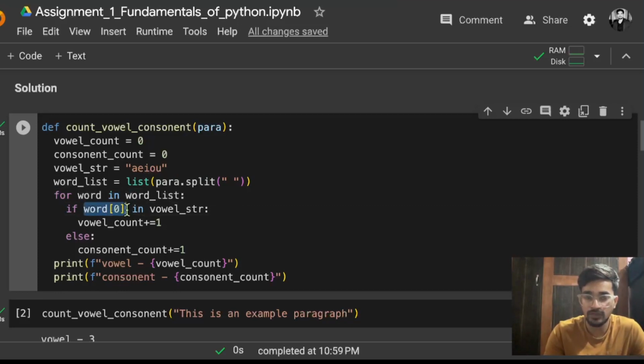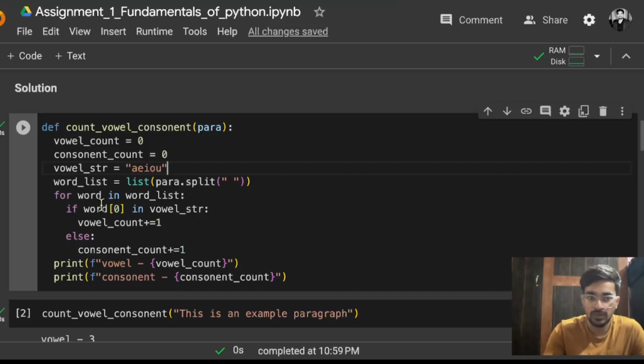I am taking the first character out of that word and I am checking if that is in vowel str. And what is vowel str? This is the string of vowels. So if I am writing "in vowel str", that means this character is going to be checked inside all of the string one by one, like all of the characters that are present in that string. So a, e, i, o, u, a total of 5 characters are present.